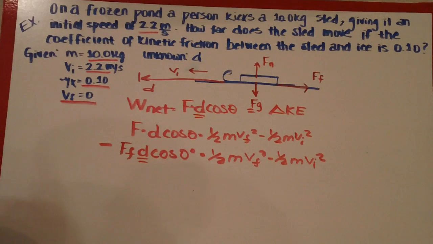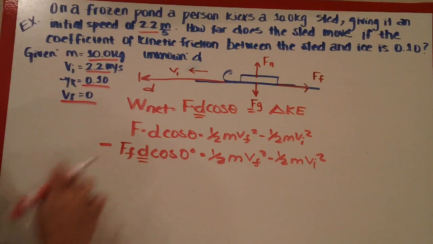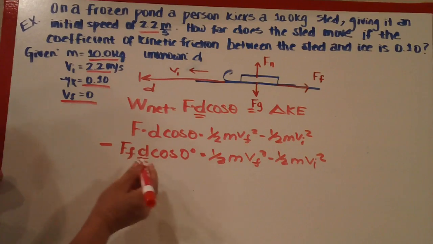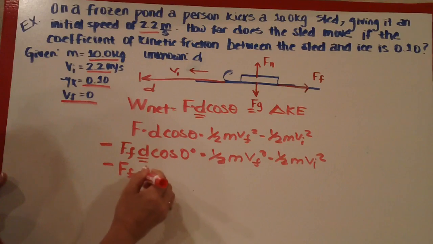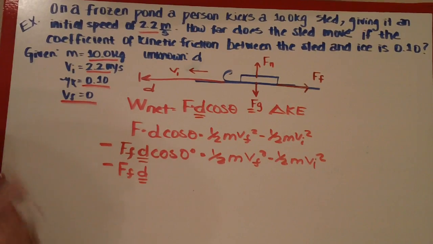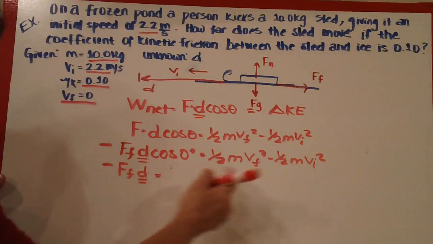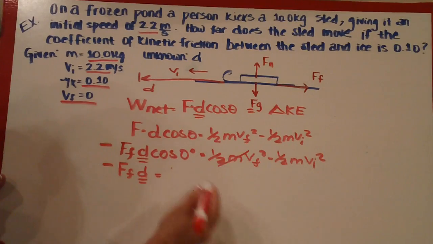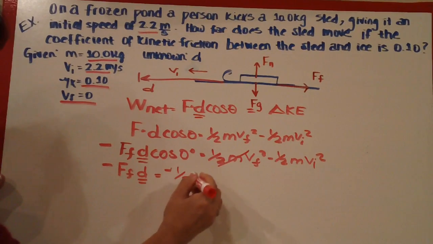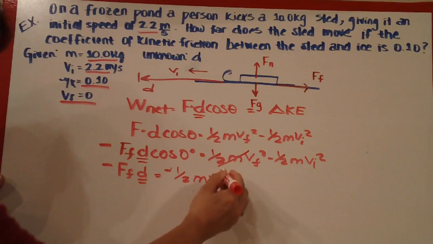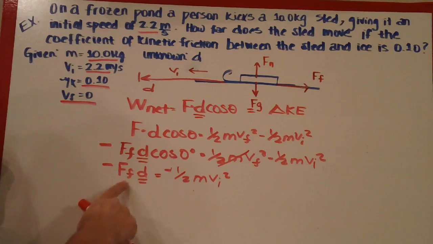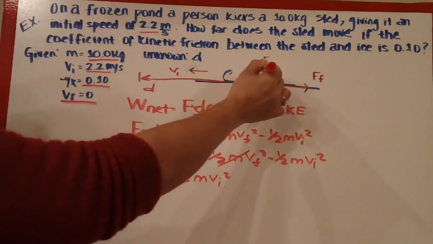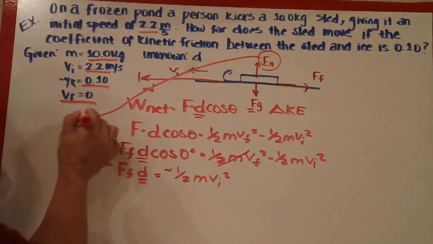Okay, so let's clean this up a little bit. First off, we'll clean this up, and then we'll get into the friction force. This is what we're looking for. Cosine of 0 is 1. The V final is 0, so that goes away, equals 1/2 m V initial squared. Well, we know the mass, we know the V initial. What we don't know is the friction force. So we're going to take a little segue over here and figure out what this friction force is.